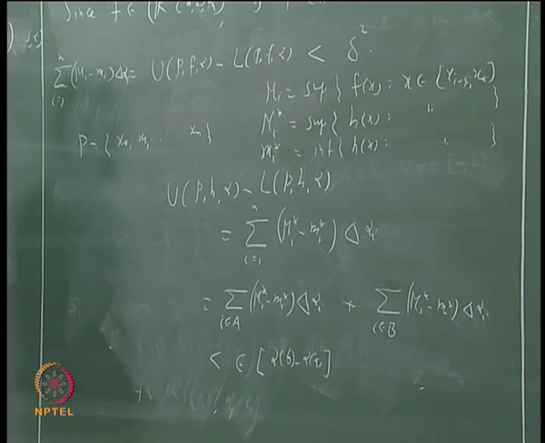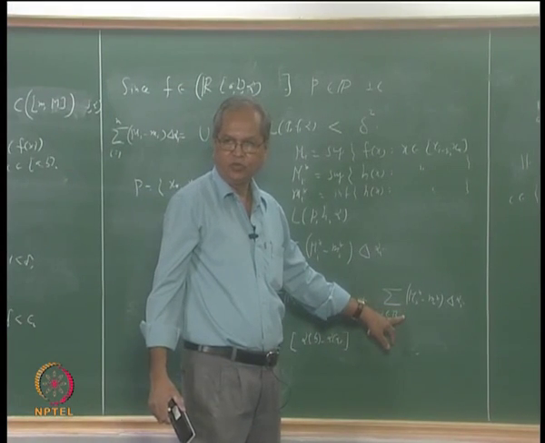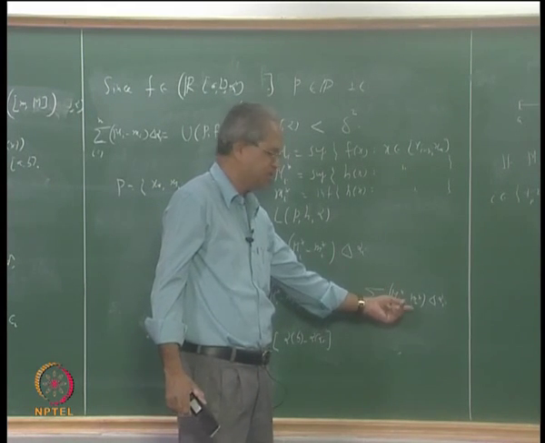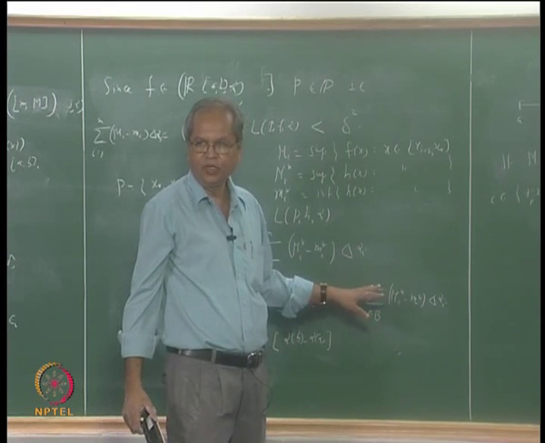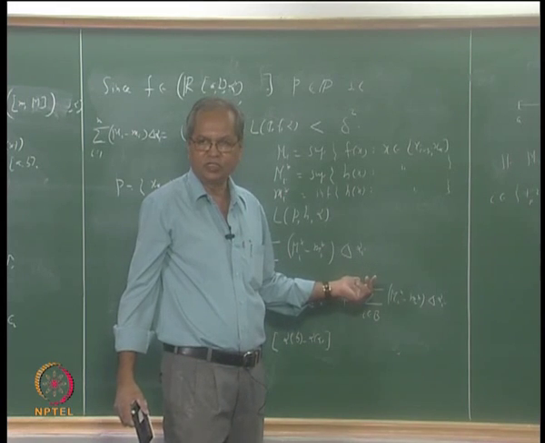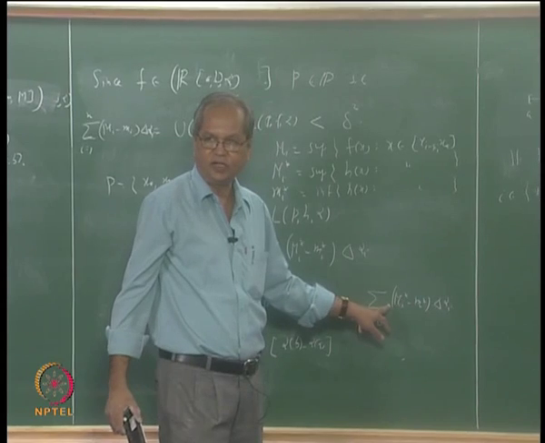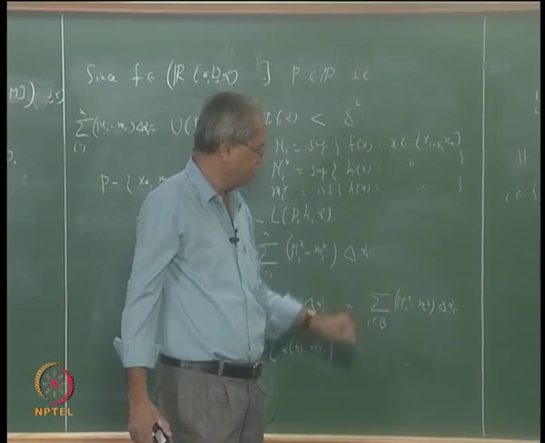So now the question remains, what do we say about this part? Here you can easily see the problem: we cannot say anything about big mi star minus small mi star, it is not less than epsilon. But since we cannot say anything about this, what we will do is have control over this length, sigma delta alpha I, and let us see how that follows.